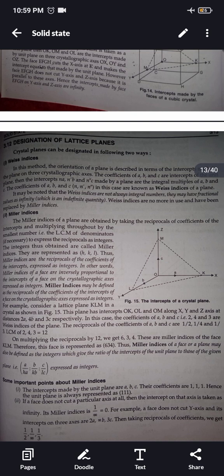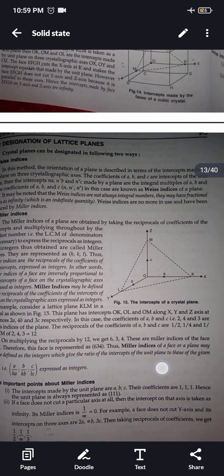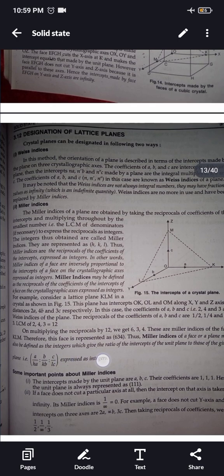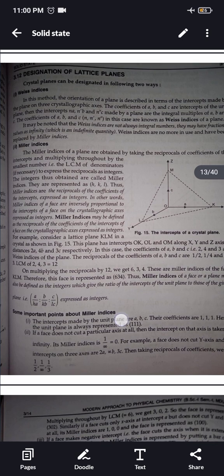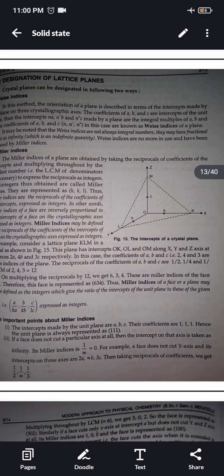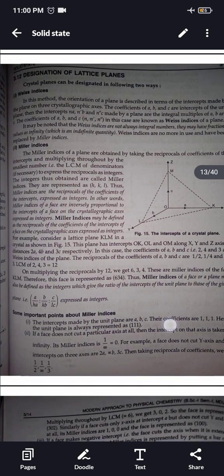The Miller indices of a plane may also be defined as the integers which give the ratio of the intercepts of the unit plane to those of the given plane expressed as integers. Some important points about Miller indices. The intercepts made by the unit plane are a, b, c. Their coefficients are 1, 1, 1. Hence, the unit plane is always represented as (111).